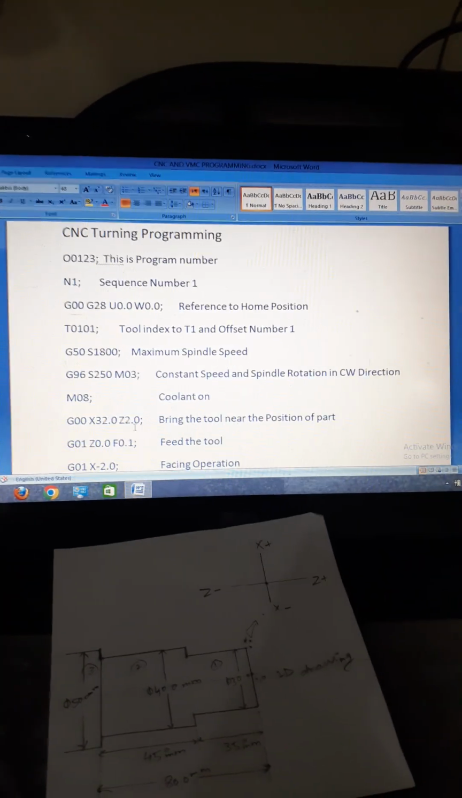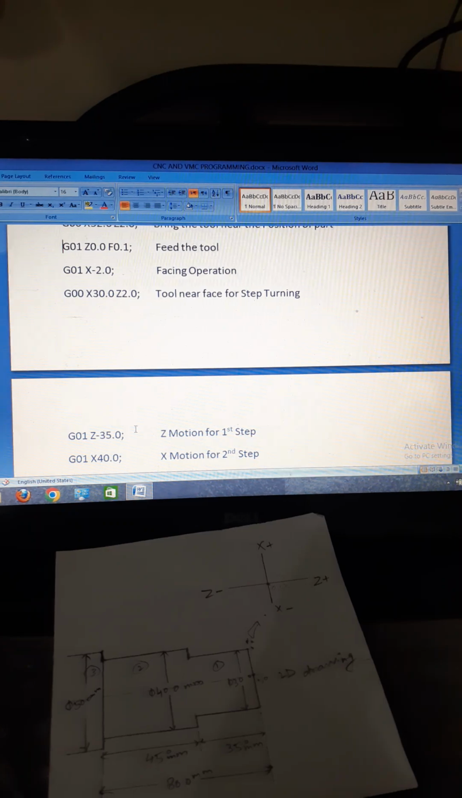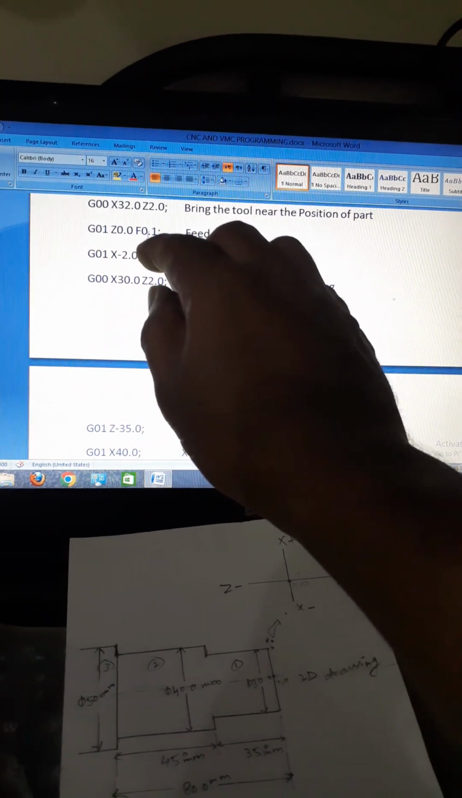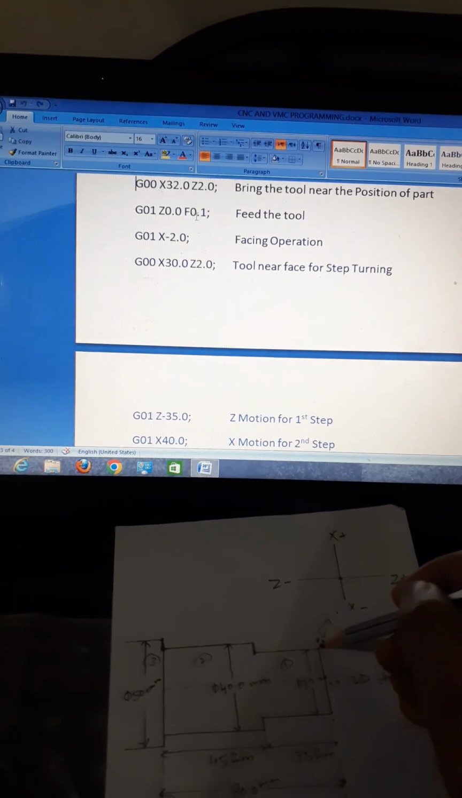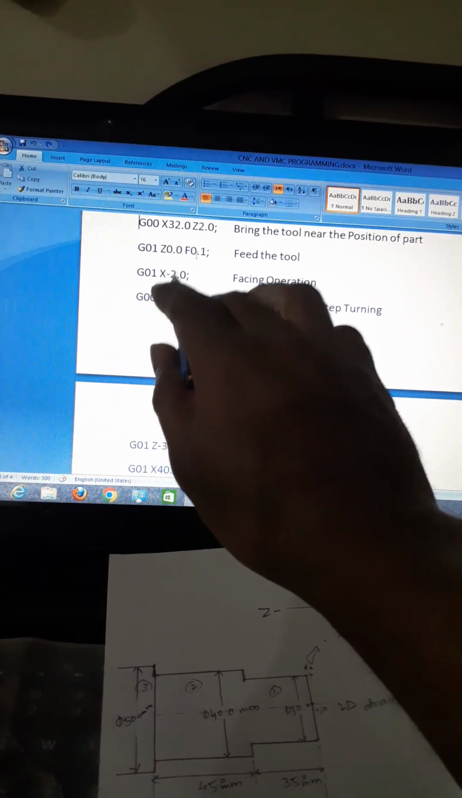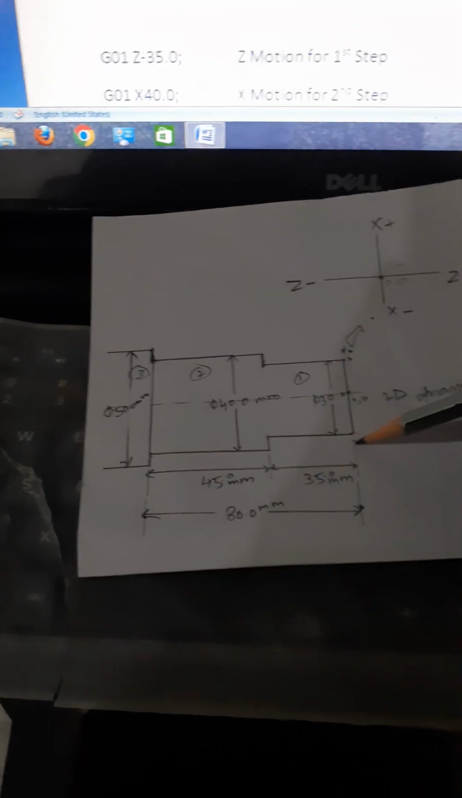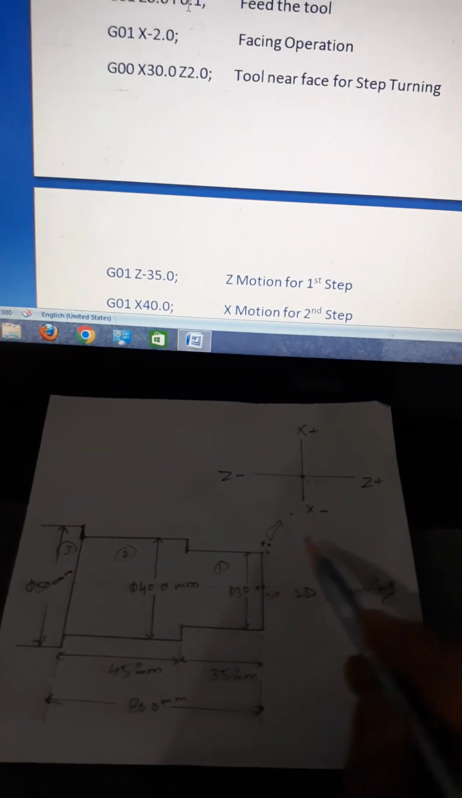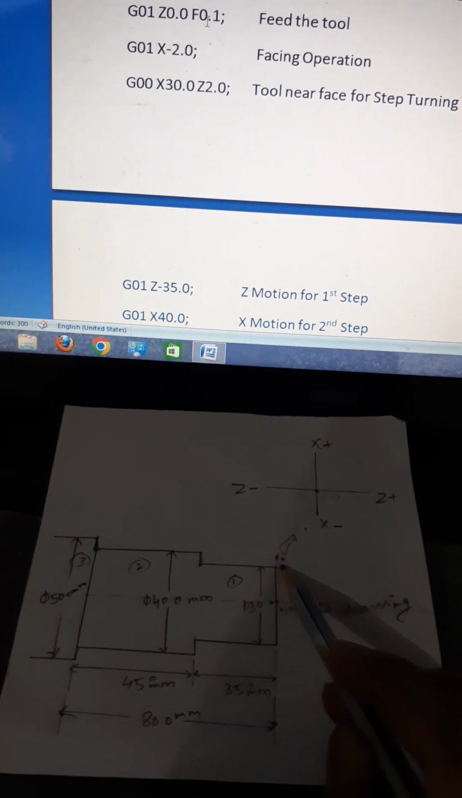Tool position is here. Then again, now you see linear feed move Z0.0, feed the tool. Now tool feeding is here. Then you see next block G01 X-2 facing operation. Now this facing operation is completed. Then rapid mode X30 Z2, tool near face for step turning. Now tool is here near face for step turning.